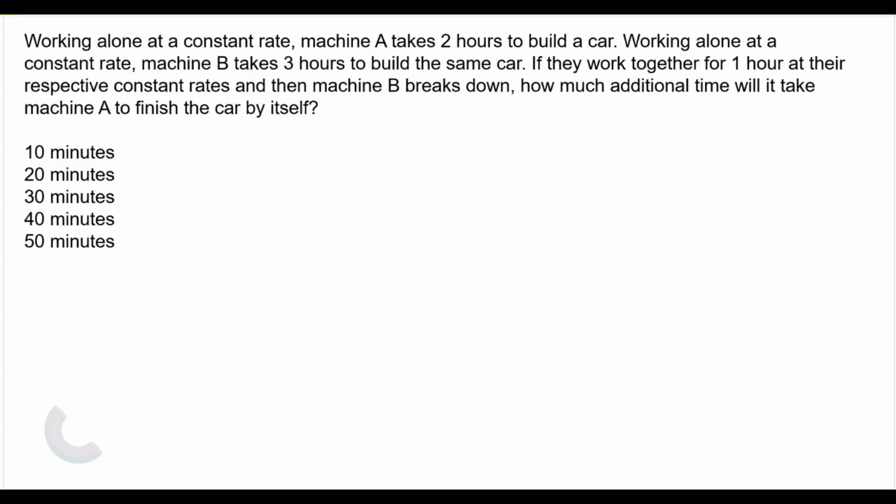Try this question. If you are watching the video, you can pause the video to try the question. Coming back to the question, it is saying machine A takes 2 hours to build a car. Machine B takes 3 hours to build the same car. So we will use the LCM approach because we have the time taken by both machine A and B to do the work. Let the work done be equal to LCM of 2 and 3. So it is equal to 6 units. This is the total amount of work.